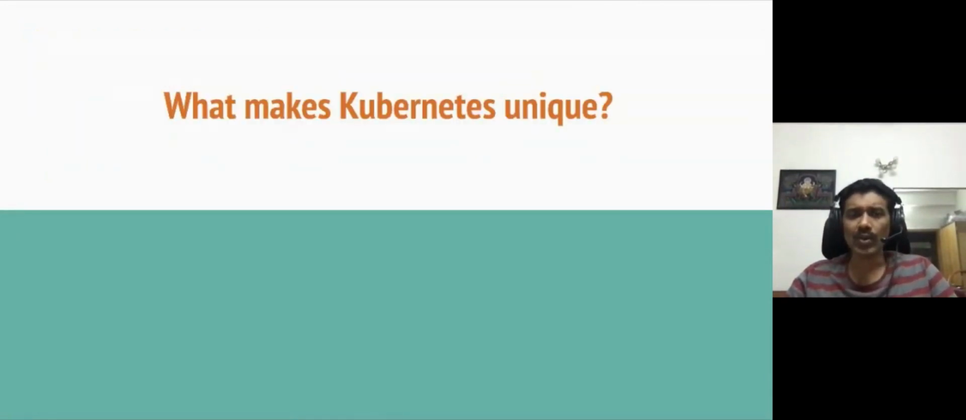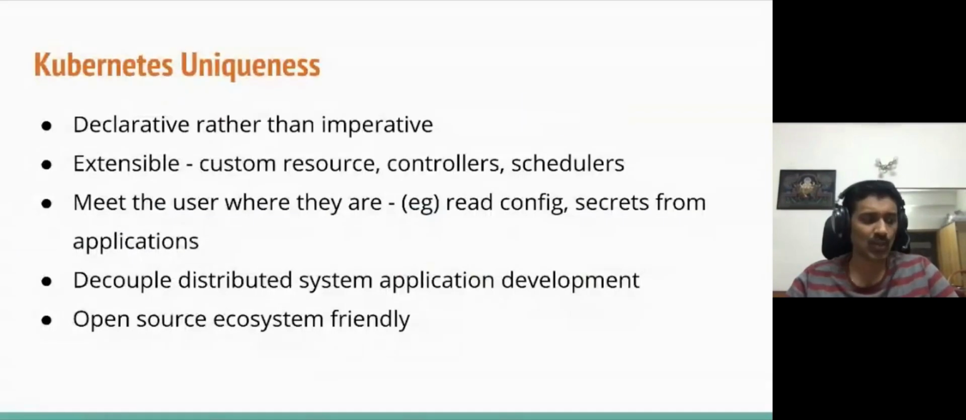Okay, so now we'll talk about some of the properties that make Kubernetes unique. I have one or two slides for each of these, but at a high level, these are the five principles. The first one is that Kubernetes is a declarative system and not an imperative system. It's very extensible. You can extend any layer of Kubernetes and customize it to the way you want it to be. And the third point: meet the user where they are.